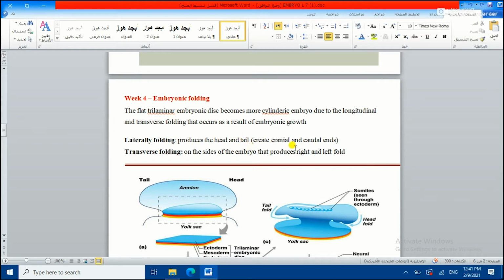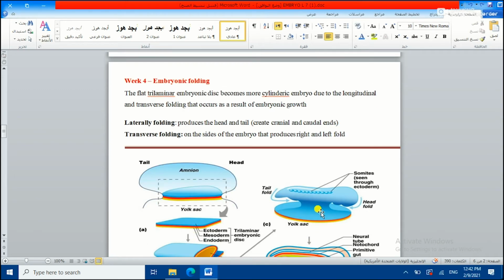We can also say it forms the cranial and the caudal ends. This is the tail and the head, or cranial end and caudal end. This is the longitudinal folding, while the transverse folding forms the sides of the embryo, producing the right and left folds.